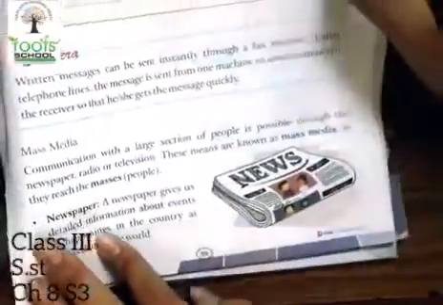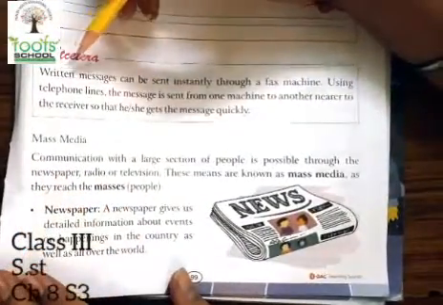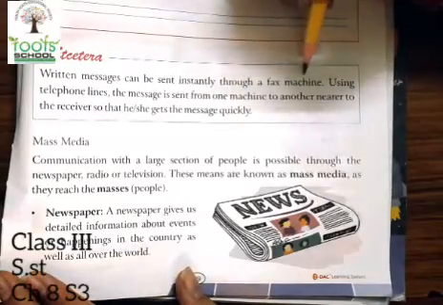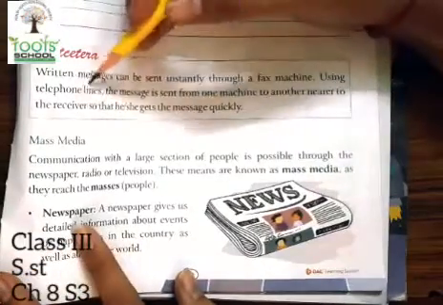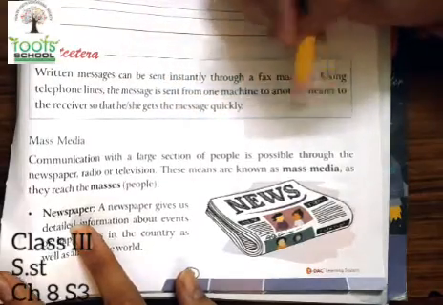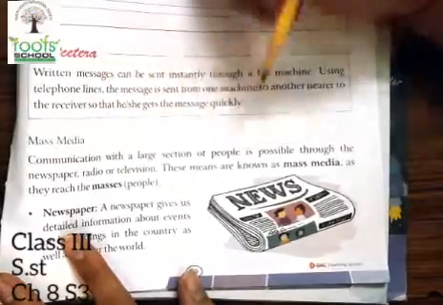Now after this we come to page number 99. Here is one more item given over here, children. Written messages can be sent instantly through a fax machine. Using telephone lines, the message is sent from one machine to another nearer to the receiver so that he or she can get the message quickly.